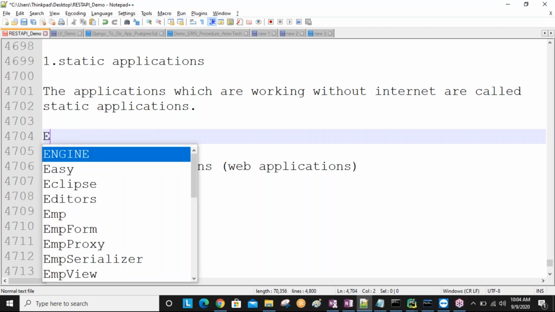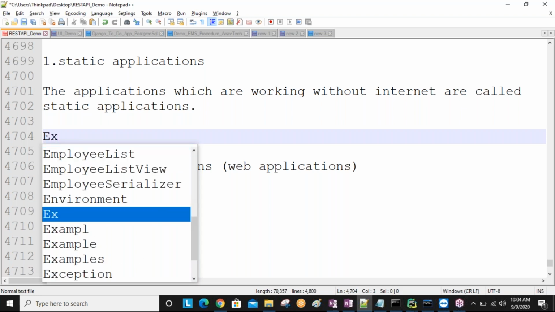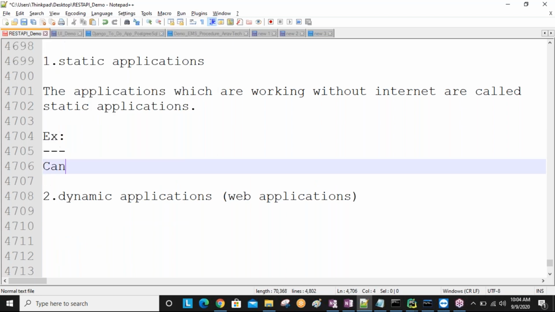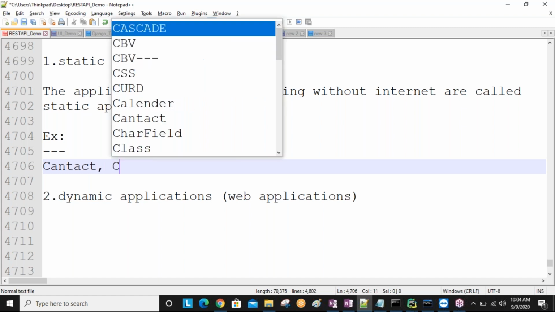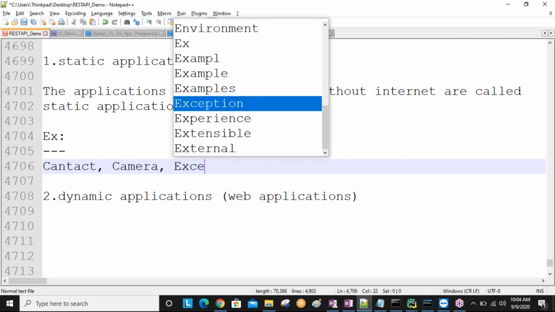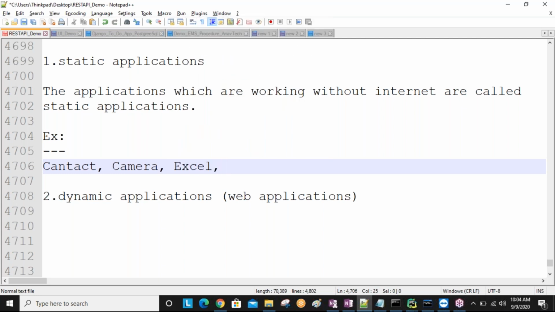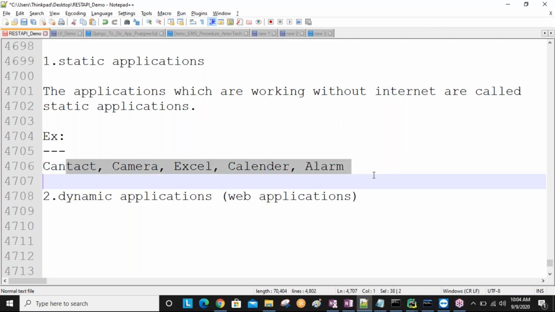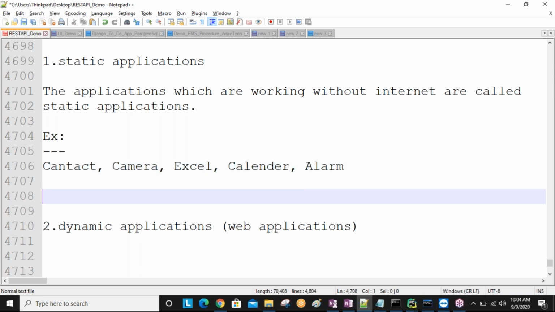So what applications in our mobiles work without internet? Many are there. For example, the contact application, which we can use without internet. The camera is also an application we can use. The Excel sheet we can use. The calendar application, the alarm application. All these apps we can use without internet in our mobile. These applications we call static applications.